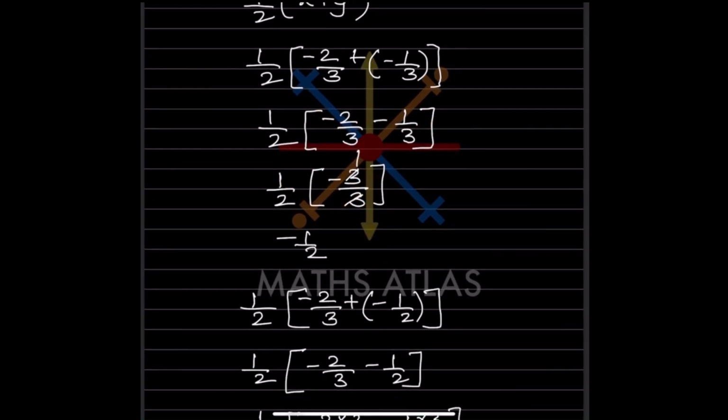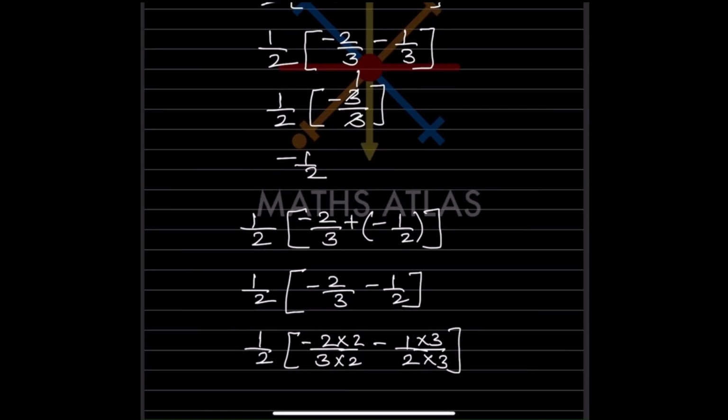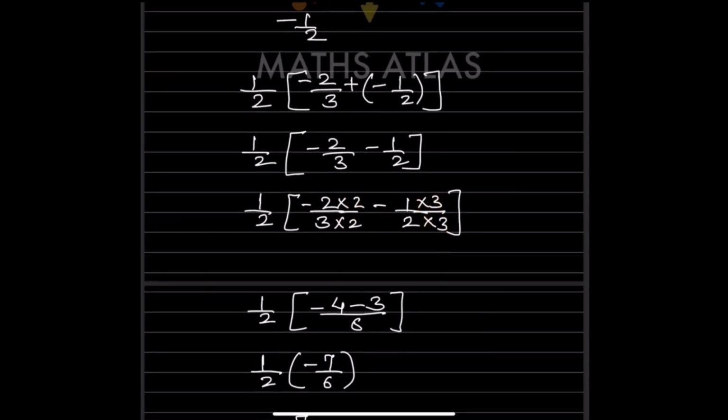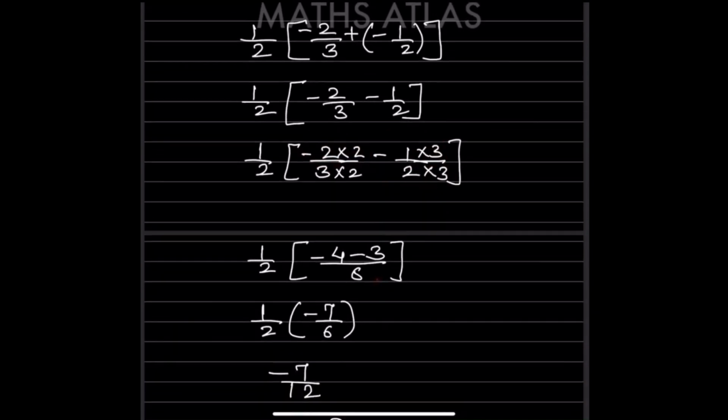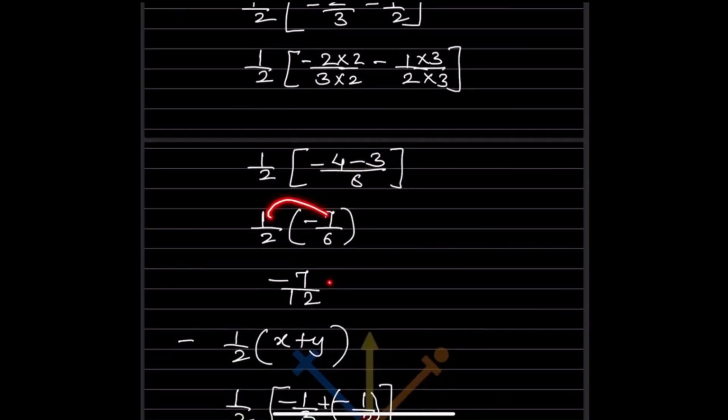So now again what will you do? Again you are going to use the formula half x plus y. So here we will take one number minus 2 by 3 plus we will take this one minus 1 by 2. So this is going to be the same, this will be minus 1 by 2. So now you can see the denominators are different, so you are going to make them the same. The LCM is 6. So here you will multiply by 3, here we will multiply by 3. So that will be minus 4 minus 3 by 6. So this is going to be minus 7 by 6. So this will be minus 7 by 12.